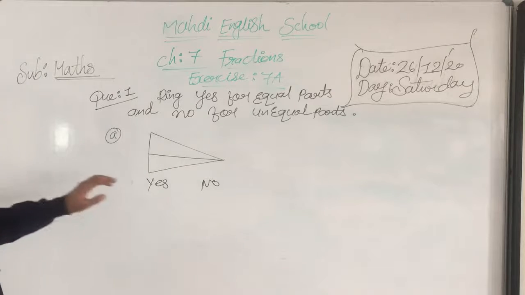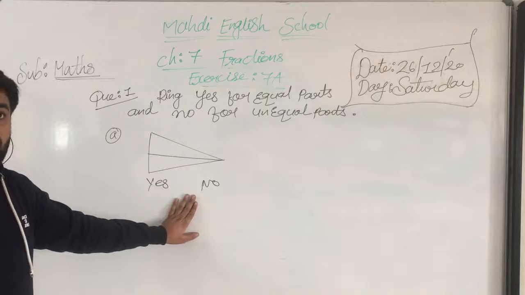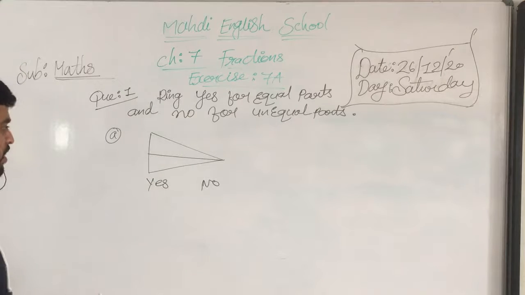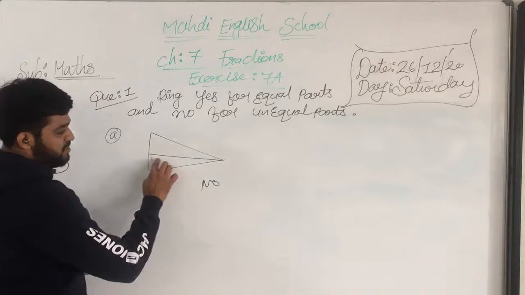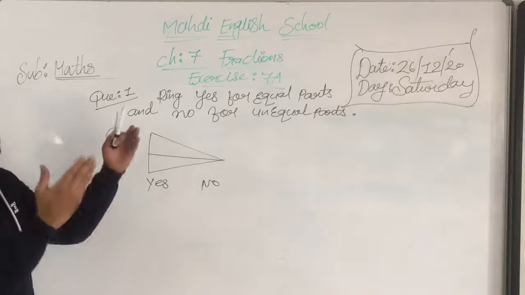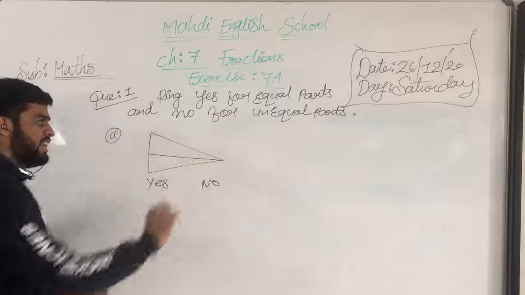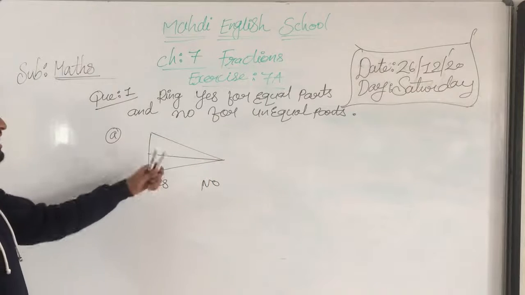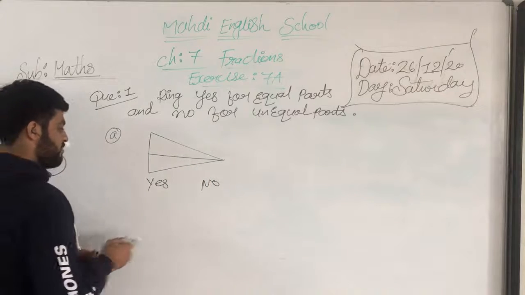Yes. If it has unequal parts, then no. Got my point, my dear students? See this middle line. It shows it's divided into equal parts, here and here. So that's why it's an equal part. So we are aiming for equal parts.